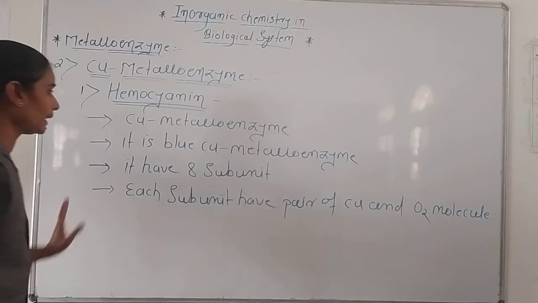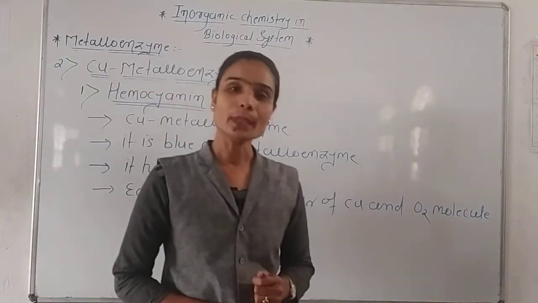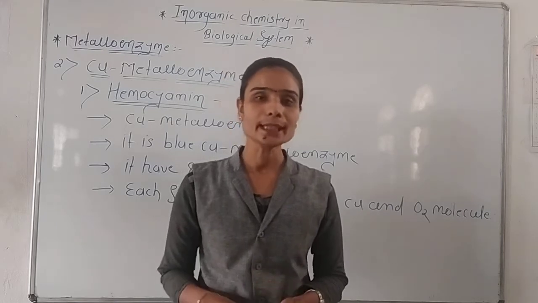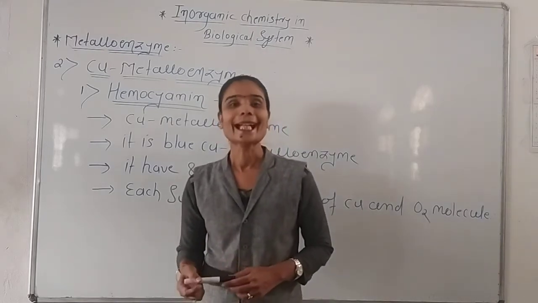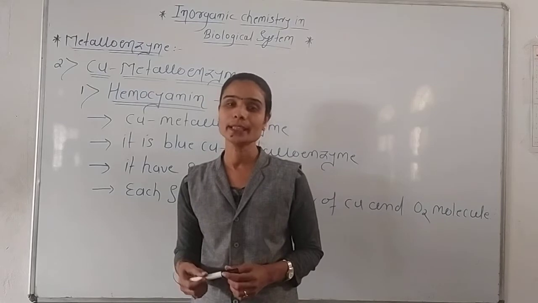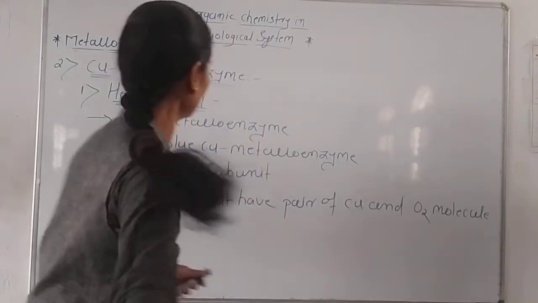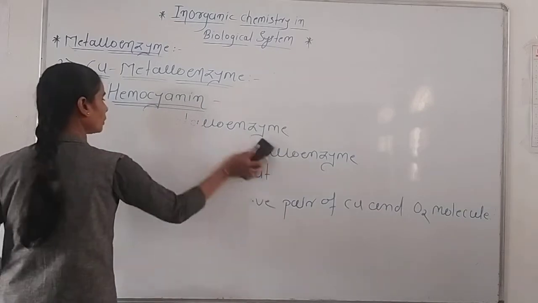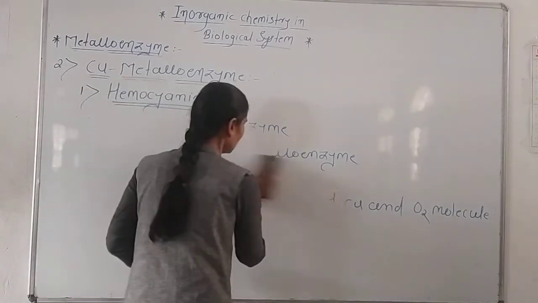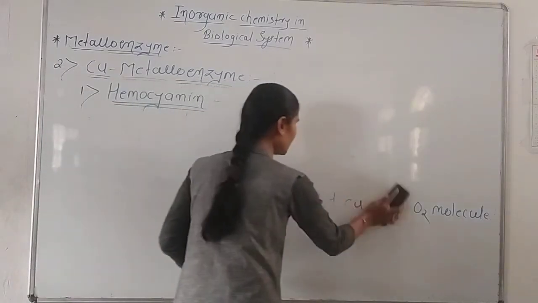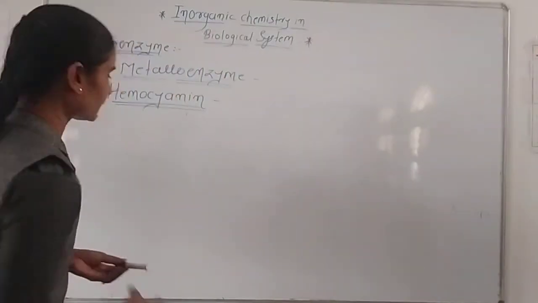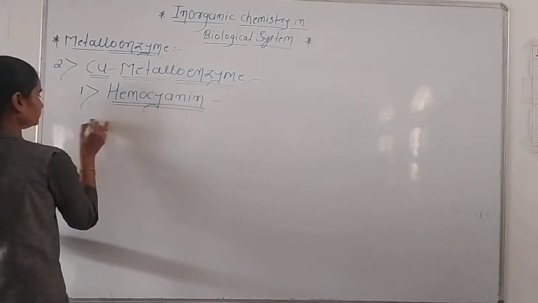I have already said that it has blue color, but the oxy form of hemocyanin has blue color and the deoxy form is colorless. Okay, that is the most important. Oxy hemocyanin has blue color and deoxy hemocyanin is colorless. Here is the reason behind that.